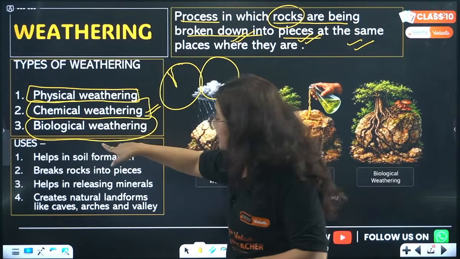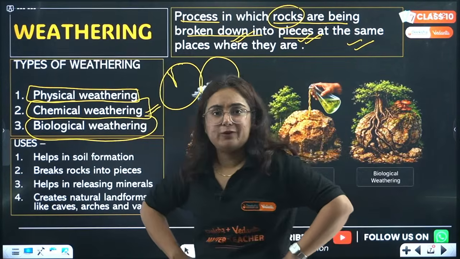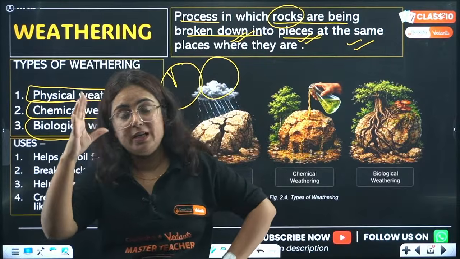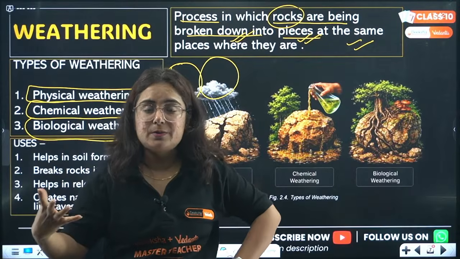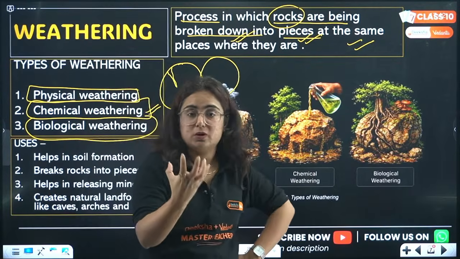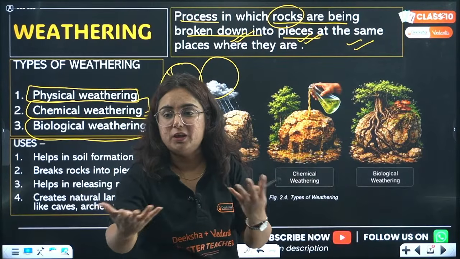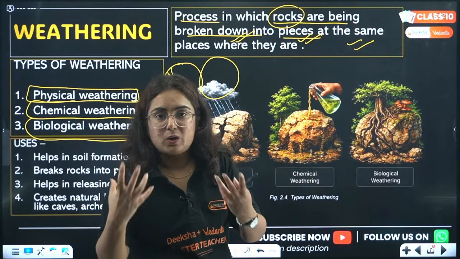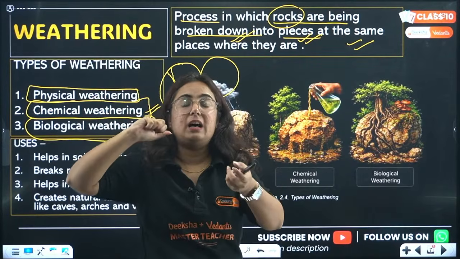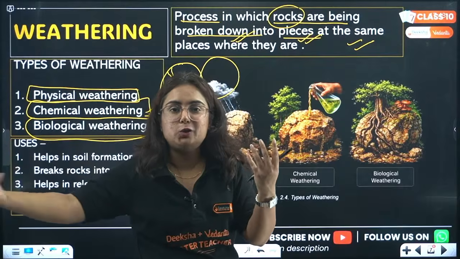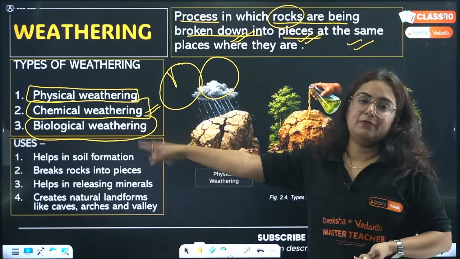Okay, the next is biological weathering. What is biological weathering? Have you seen trees with very strong roots? Those roots sometimes break the rocks also, like the banyan tree is particularly famous for that. The roots are so strong that they grab the rocks and because of their pressure break them into pieces. The third one is referred to as biological weathering.